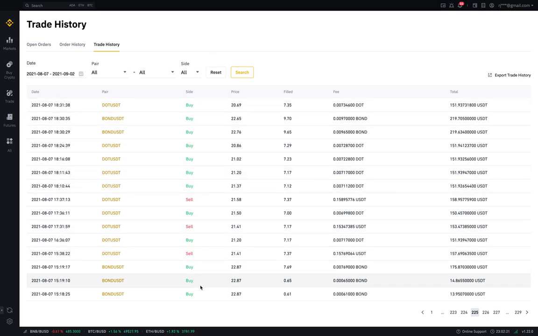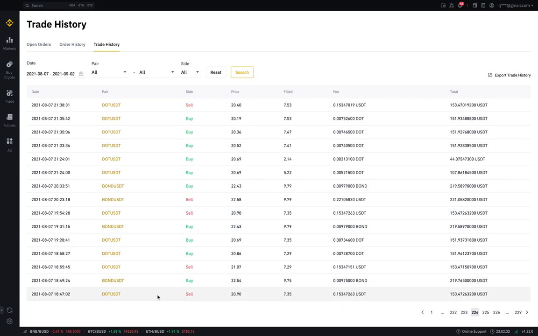You can see buy and sell here, but we are still in the same day, and it's been 5 pages already. We are at page 224, then 223, still 7th August trading. Let's go to page 221, which also has 2 trades from 7th August. So that means 9 pages of history in one day.